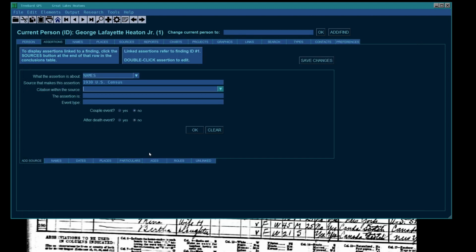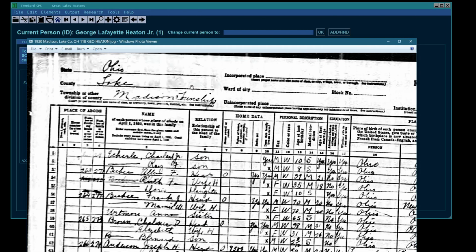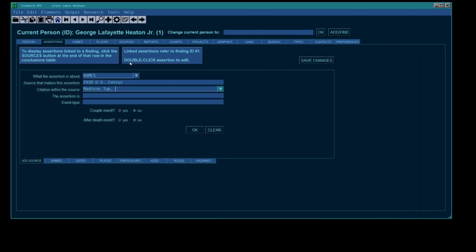I like to put the big stuff first, so the big stuff is the place. Or some people would just say Madison, but I prefer to say township. All right, now hang on. This is an assertion. We really need to say it the way it's said here, not paraphrase.